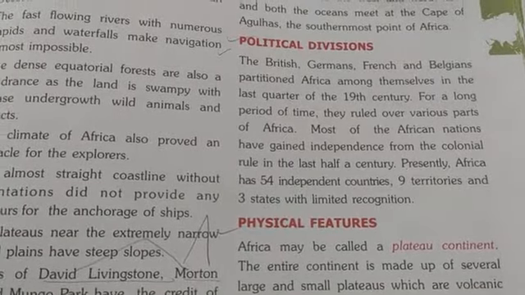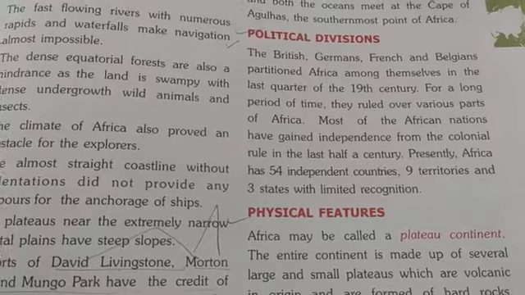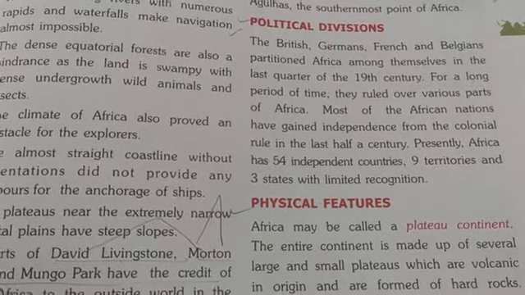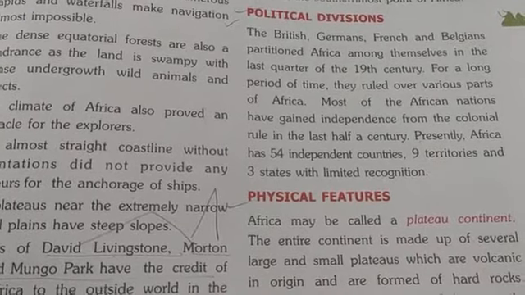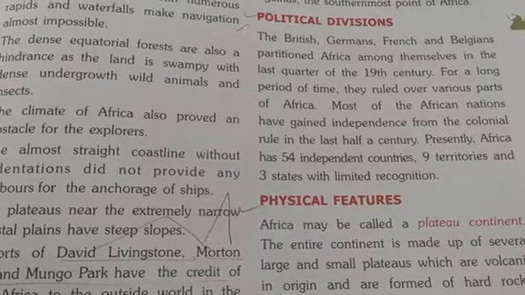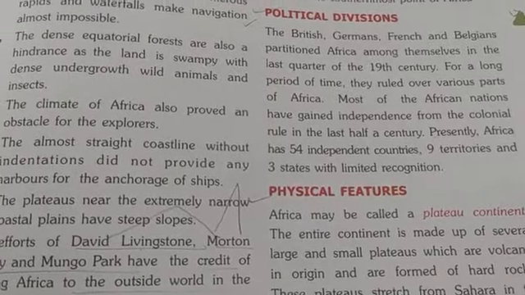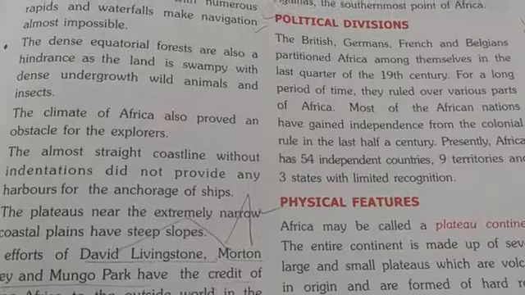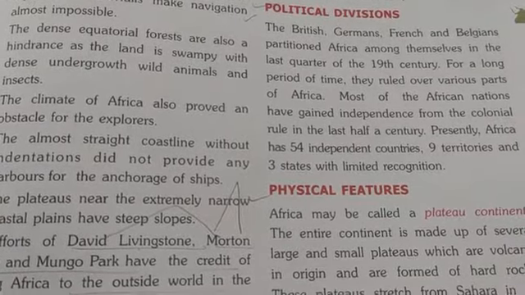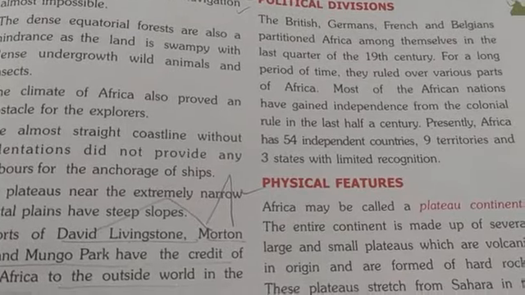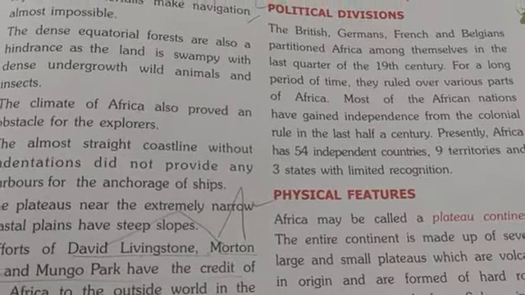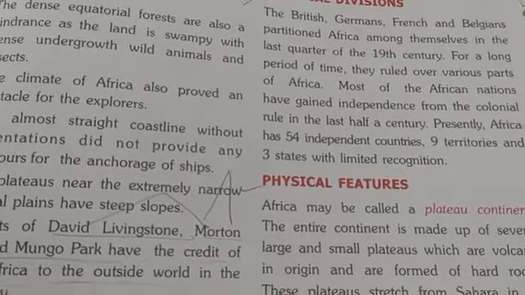Next is political divisions. The British, Germans, French and Belgians partitioned Africa among themselves in last quarter of 19th century, and for a long period of time they ruled over many areas of Africa. So British, German, French and Belgians जो है ruled over there on Africa, and African nations have gained independence from them in last half a century. And in last half century means in last 50 years it has experienced independence.